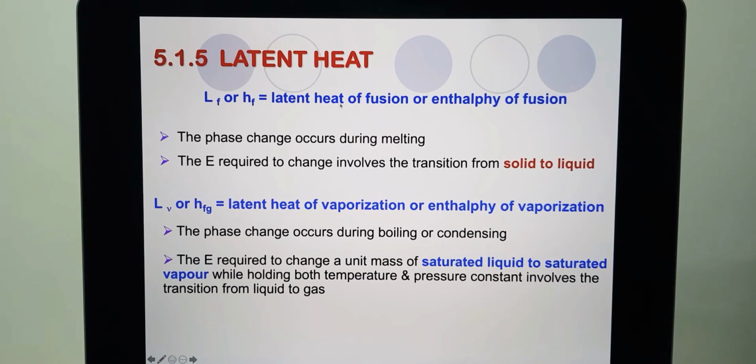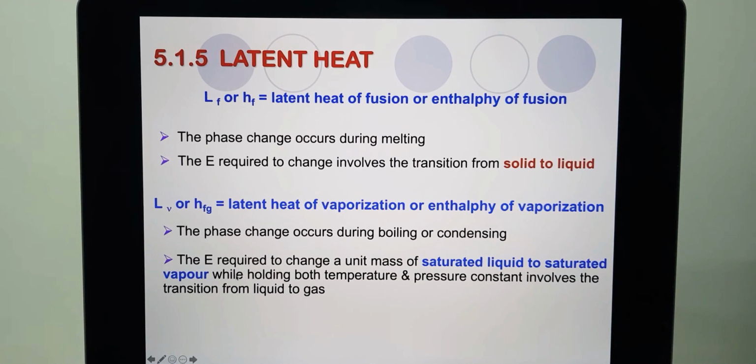That one is latent heat of fusion or enthalpy of fusion. Then we have LV or HFG, which is latent heat of vaporization or enthalpy of evaporation. This is the phase change that occurs during boiling or condensing process.